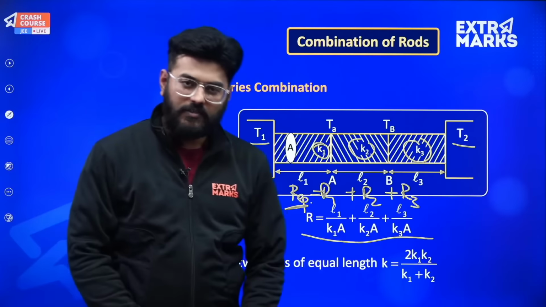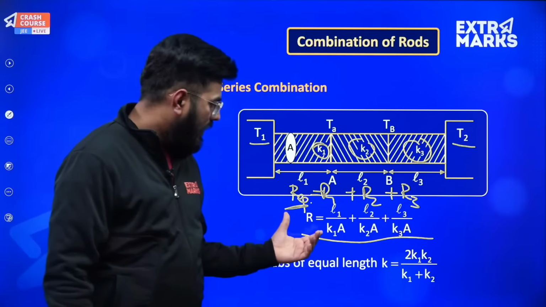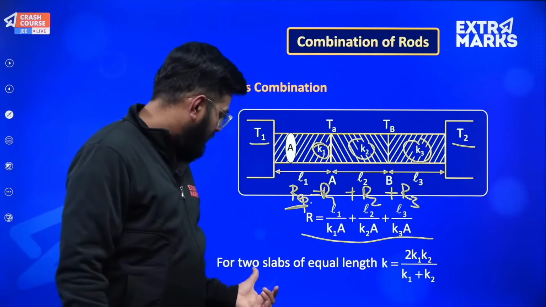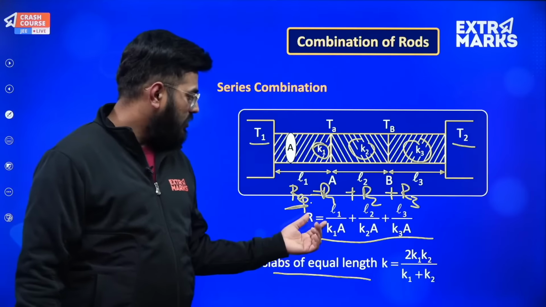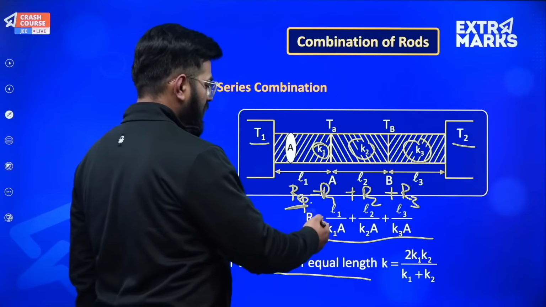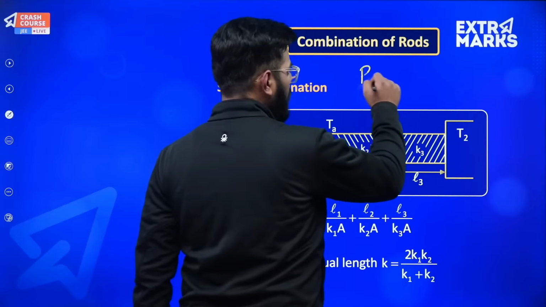So R1 is obviously L1 upon K1 into A, L2 upon K2 into A, and L3 upon K3 into A. Okay, I think it is very much clear. Now, if the lengths are same, for 2 slabs of equal length, then I can very well write this expression: R will be, and only 2 slabs are there.